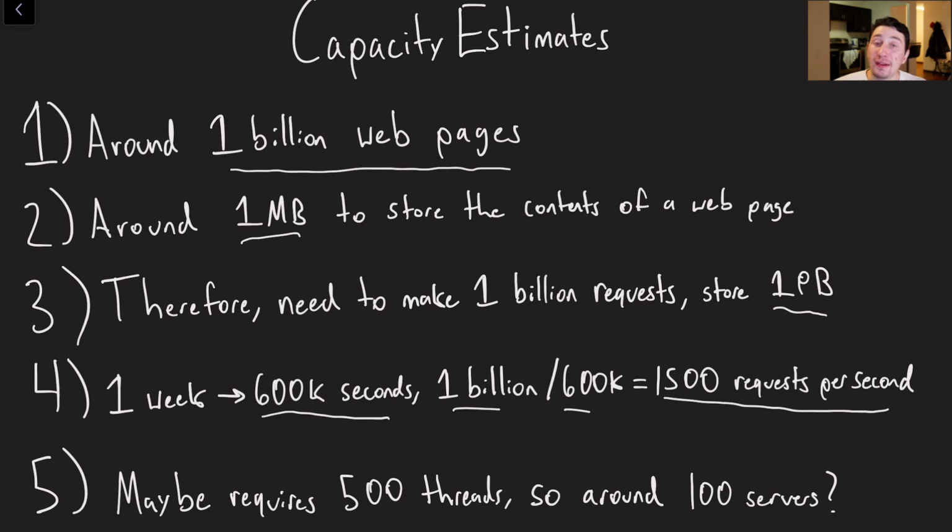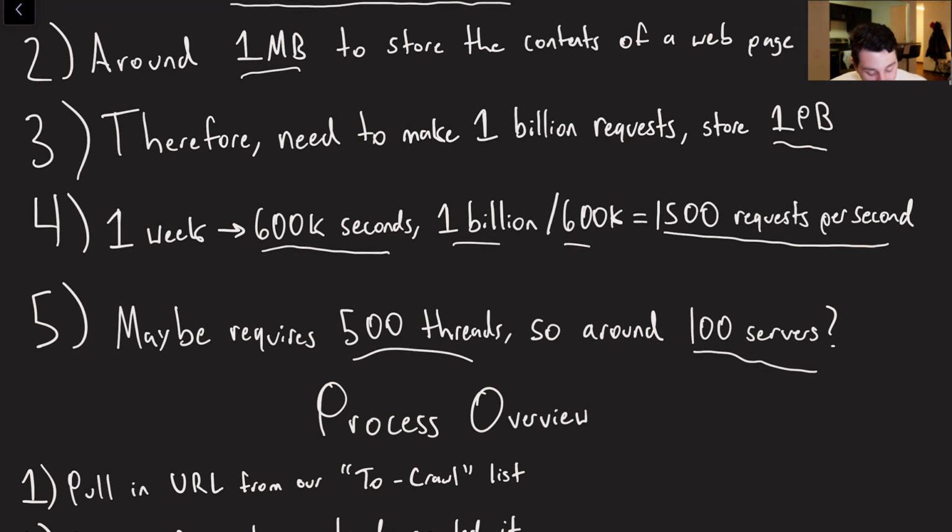So maybe we need 500 different threads loading web pages at a time. If we did, most modern CPUs have 4 cores, 8 threads, if they use hyperthreading. So maybe we need around 100 servers if we want to devote a decent amount of CPU usage to this. I think that's a reasonable enough number, and that's what I'm going to stick with. Obviously, these numbers are going to be wrong. They're pretty crude estimates, but I think this is how you might go about doing a capacity estimate for this problem.